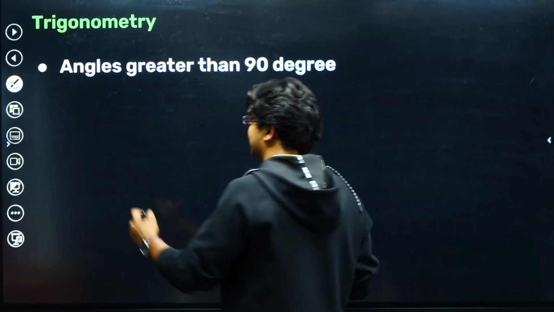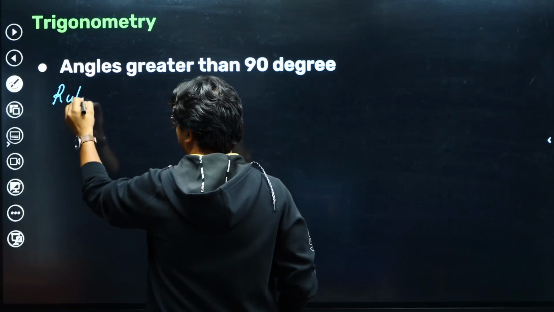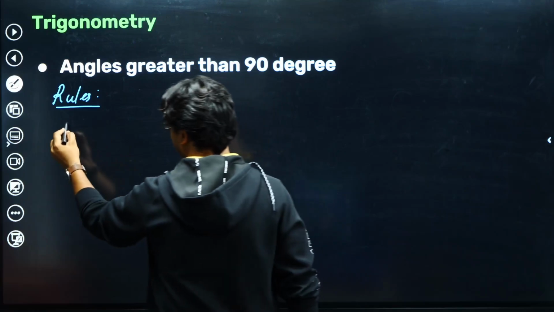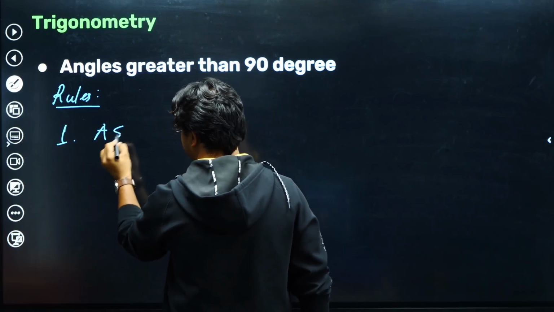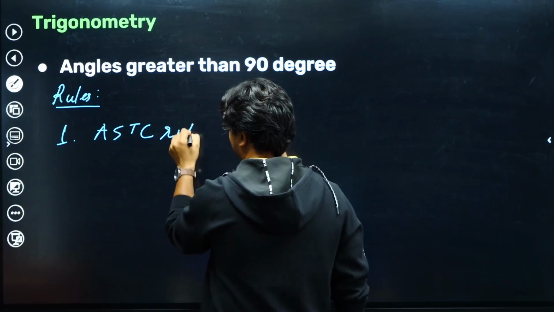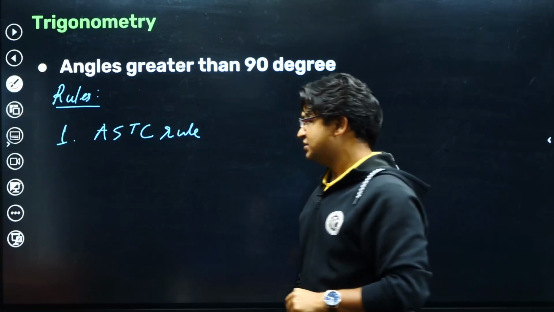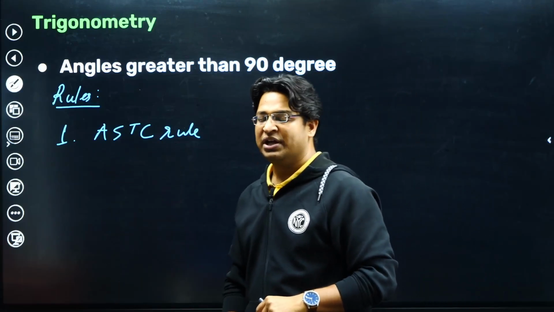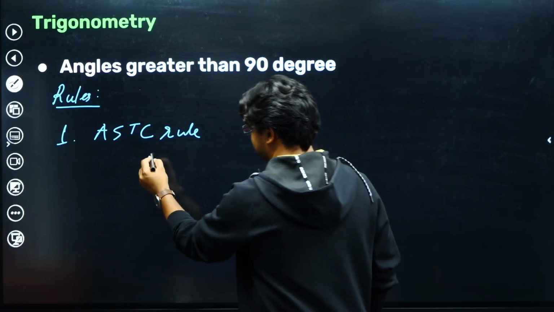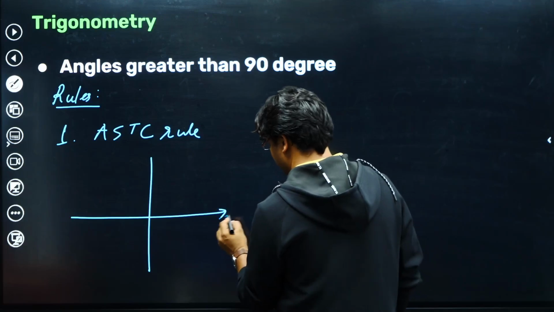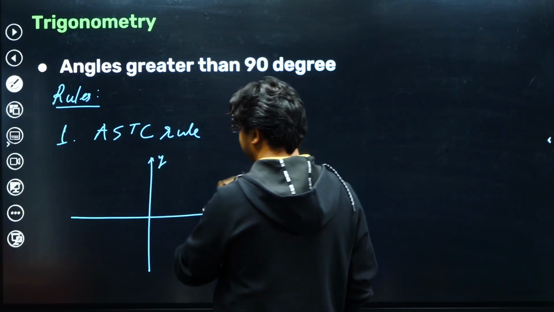So I'll mention the rules here. Okay, so the first rule is the ASTC rule. That you have to keep in mind. So what is the ASTC rule? This is to remember the sequence ASTC. These are the 4 quadrants. Okay, let's say this is the x-axis, this is the y-axis.